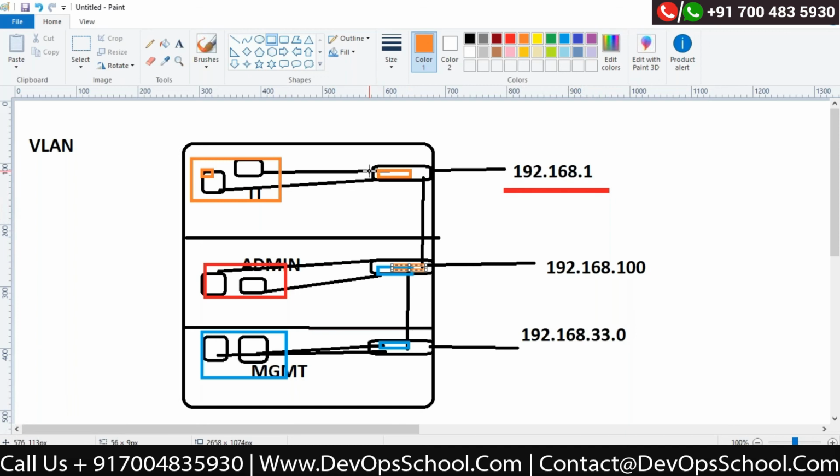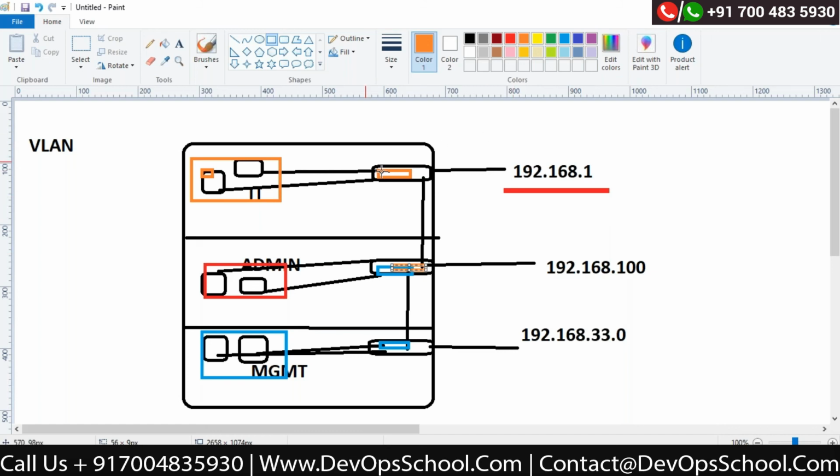It gets the broadcast message and spreads it everywhere. So unnecessarily that broadcast will go to every network. I know that broadcast is not made for them, but to avoid this, we have a concept called virtual LAN. So we will create a virtual LAN.